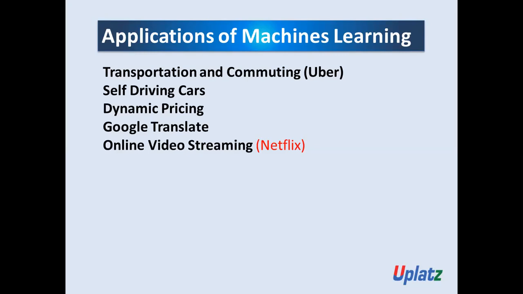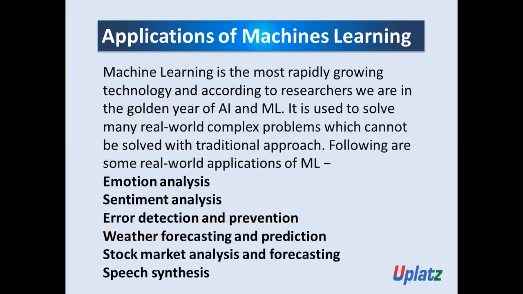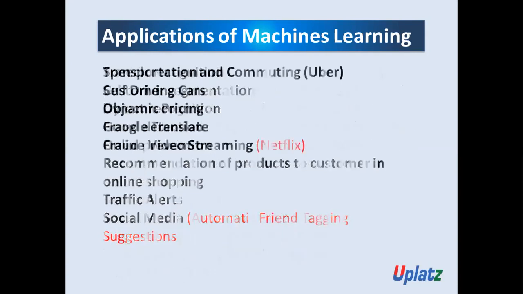So we have seen some of the most important applications: Google Translate, dynamic pricing, self-driving cars, online video streaming, transportation and commuting, social media, fraud detection, fraud prevention, customer segmentation, object recognition, recommendation of products to the customer in online shopping, stock market analysis and forecasting, weather forecasting and prediction, and error detection and prevention. All these are important applications of machine learning.